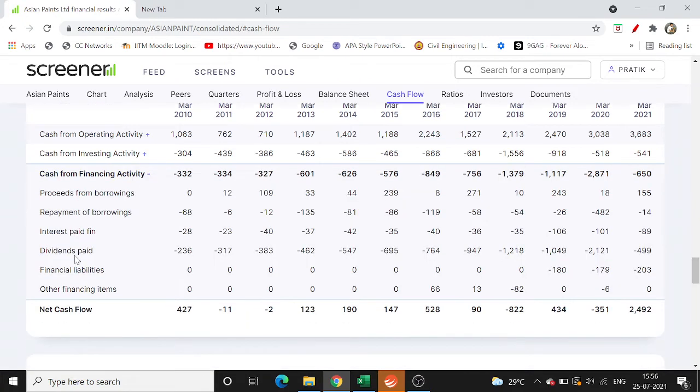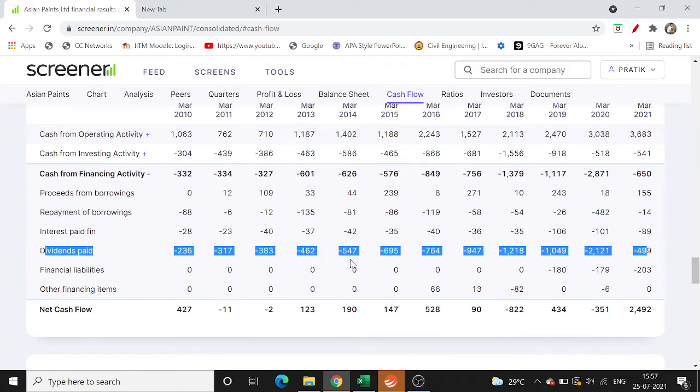The first thing is the dividend paid by the company. Now again consider our example: 100 rupees I am earning, 30 rupees I am investing back into the company, 15 rupees I am investing in the stock market and mutual funds. Now I also have to take care of the shareholders. That is a sign of good management. So 10 rupees I am giving back to the shareholders, and as I'm earning more and more, I should pay back the shareholders more and more. Over the years, you can see the growth in the dividend paid to the shareholders by Asian Paints. So it's a very good sign. It basically tells me that it's a good management.